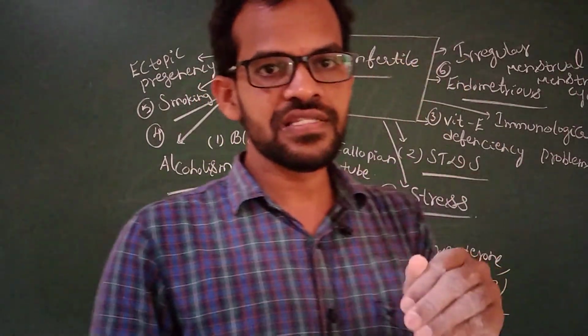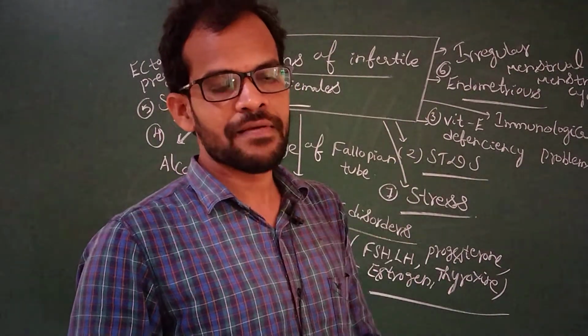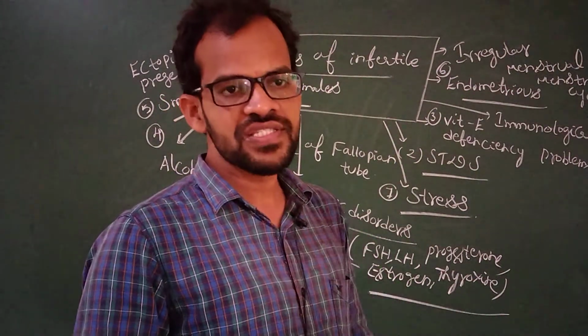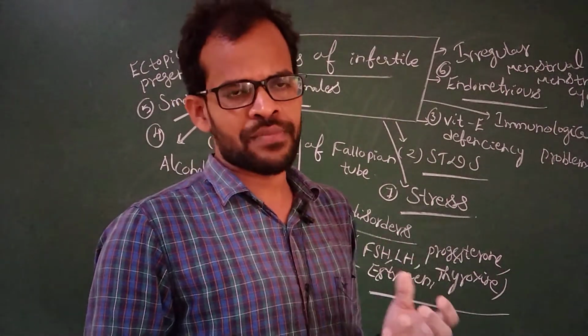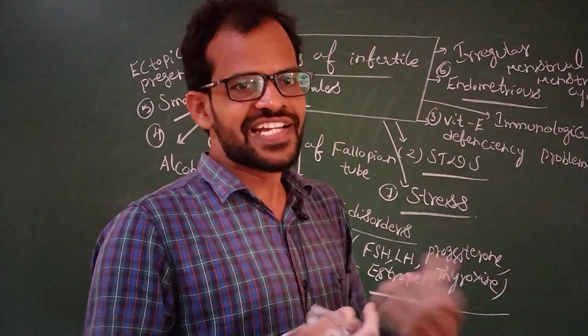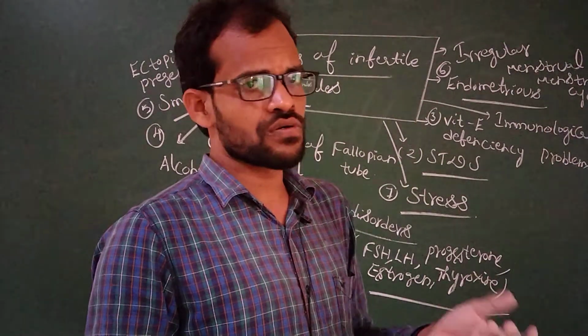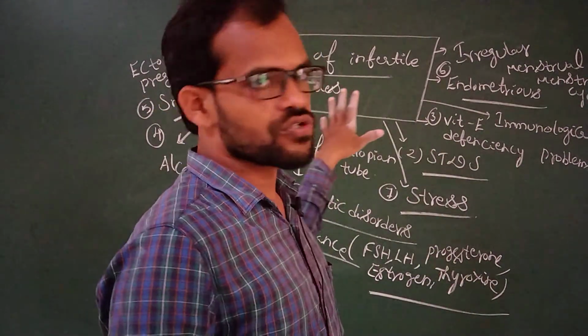Some of these reasons lead to infertility for the entire lifespan. They are not able to produce any babies. Maybe they opt for test tube babies, or they adopt babies from orphan centers or street children. Some children don't have any mother or father, so they adopt those children.